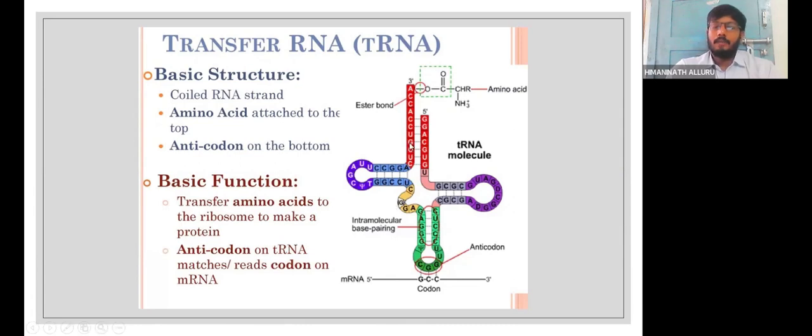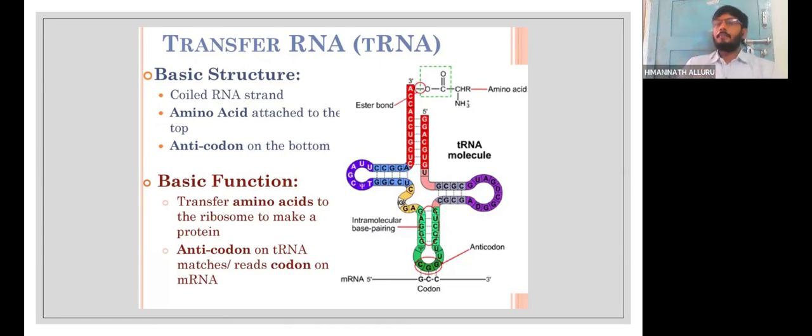In this, mainly we need to see the polarity is very important. The 3' and 5' end is very, very important. Students always have doubts in this. N number of times we say, they still get confused. Even in transcription it happens. They will have doubt in the polarity of that particular one.